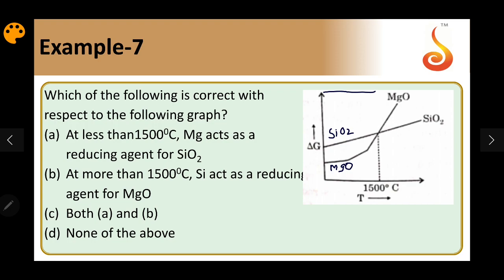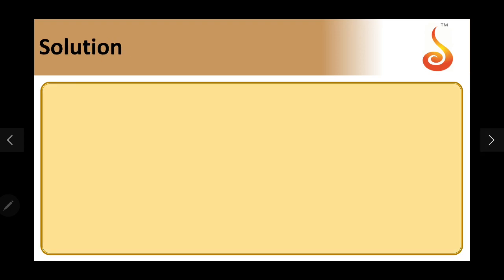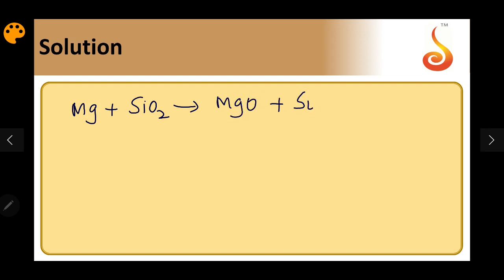So if I go through that concept, if I use SiO2, magnesium plus SiO2 gives MgO plus Si. If I take this reaction to be feasible, the delta G for the reaction should be negative. Now what is given below 1500 degrees Celsius? The delta G for magnesium oxide is more negative.